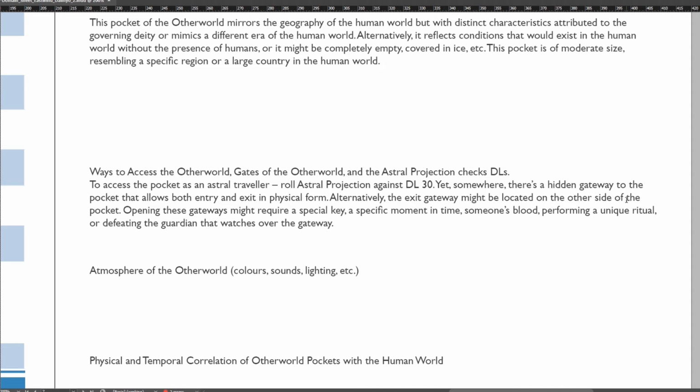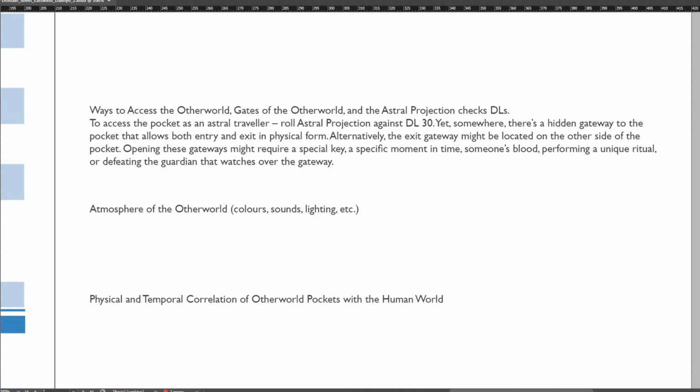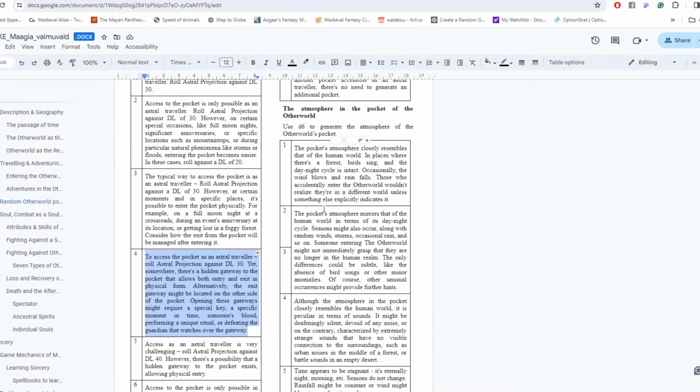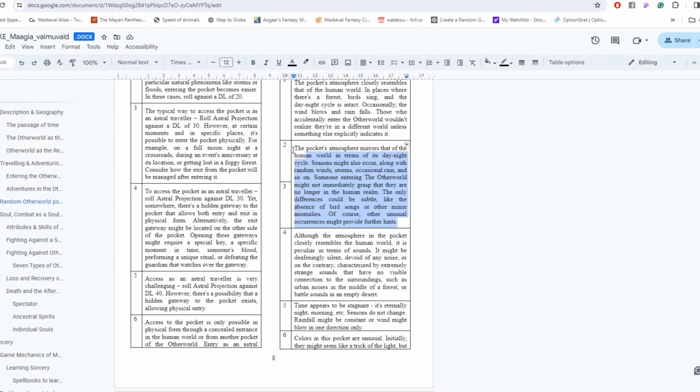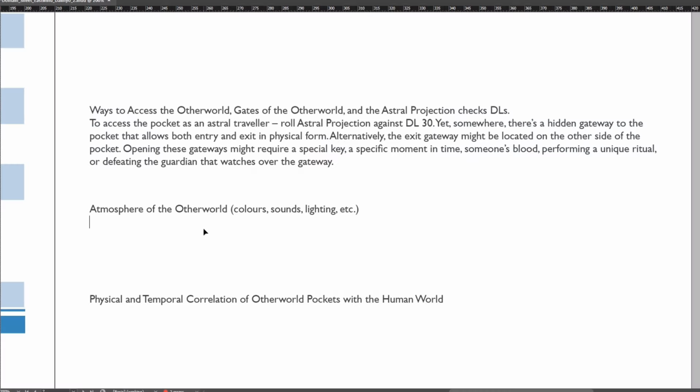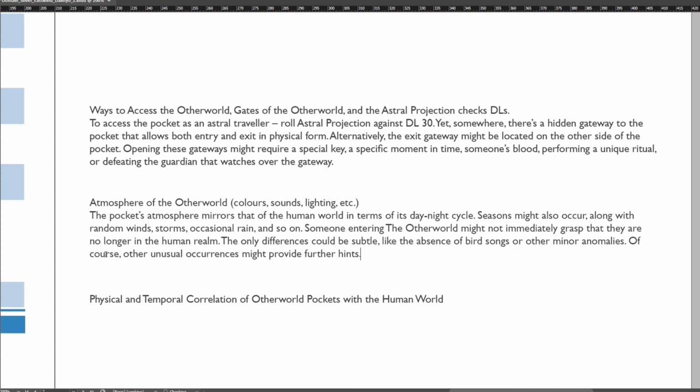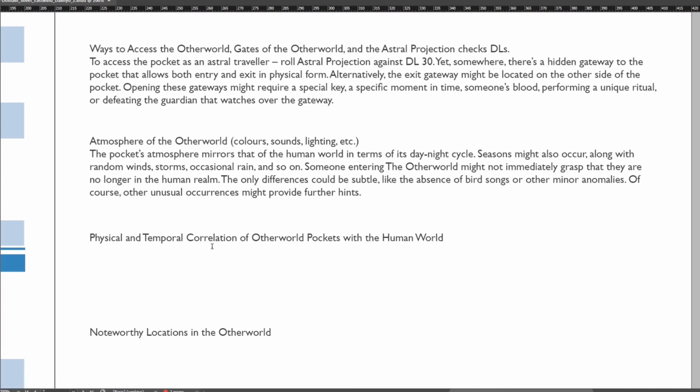For atmosphere, we roll 3, which means the pocket atmosphere mirrors that of the human world in terms of day and night cycle. Seasons occur, along with winds, storms, rain, and so on. Someone entering the Otherworld might not immediately grasp that they are no longer in the human realm. The only differences could be subtle, like the absence of bird songs or other minor anomalies. Of course, other unusual occurrences might provide further hints.